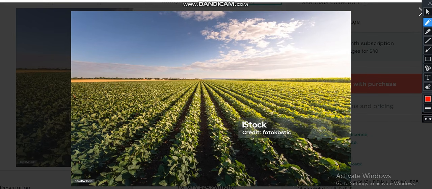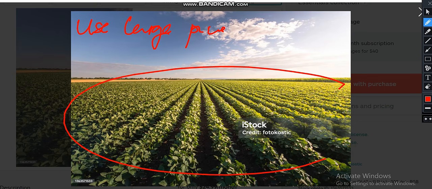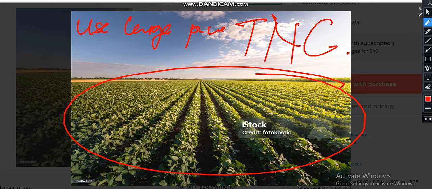Number one, you're going to see that they are monocultural, which means they grow one type of crop. And also another characteristic is that they use a large piece of land. As you can see, this is a large piece of land and they are growing one type of crop. Another thing is that they are owned by government or TNCs.